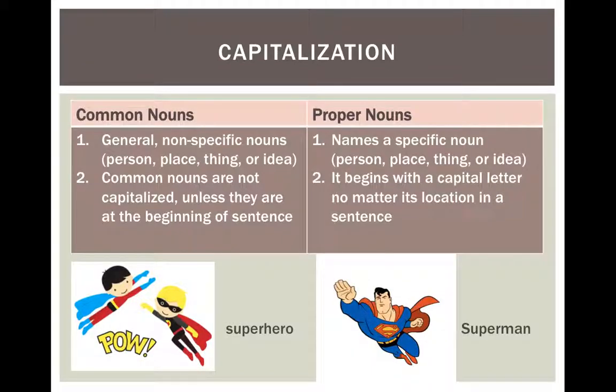So if we're looking at this example here, superhero is a word that is general. It's not naming any specific superhero, so it is under common nouns and is therefore lowercase. If we look to the right, Superman is capitalized because it is a proper noun. It names a specific person. All right. So now that we understand the difference between common and proper nouns and their roles in capitalization, let's take a look at a few examples.